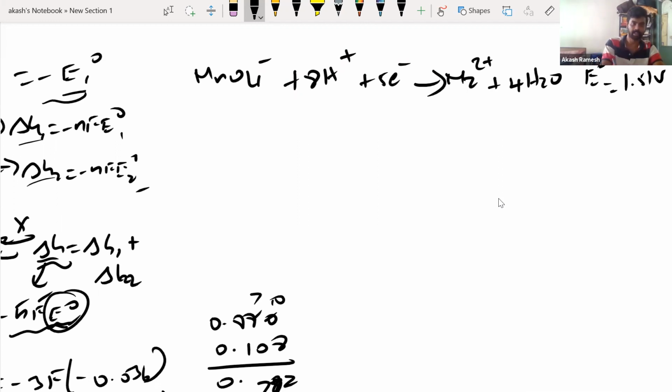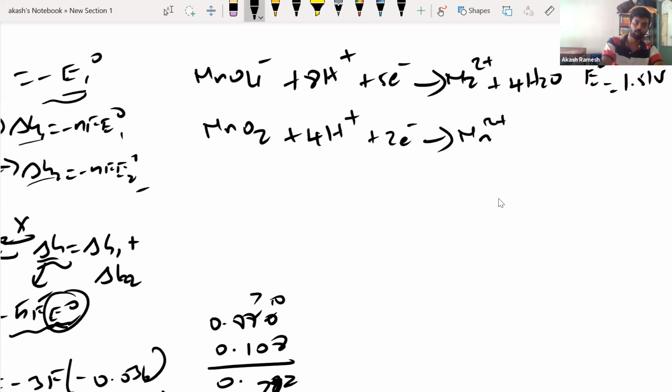And the second equation is MnO2 plus 4H plus 2 electrons gives Mn2 plus 2H2O, and the E naught value for this is 1.23 volts.